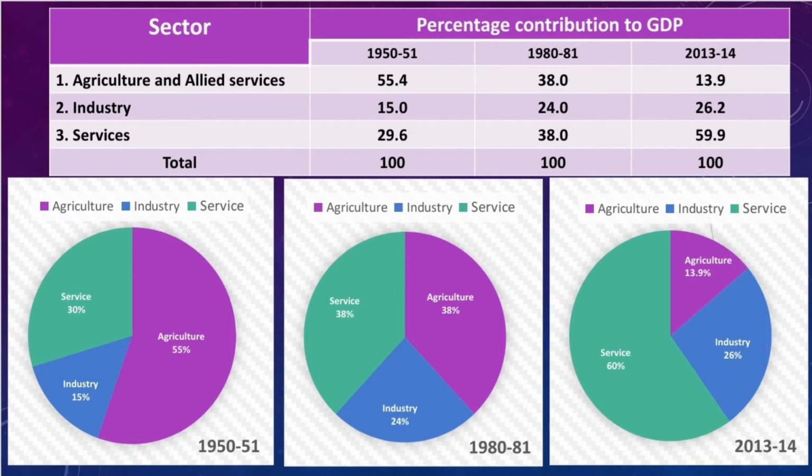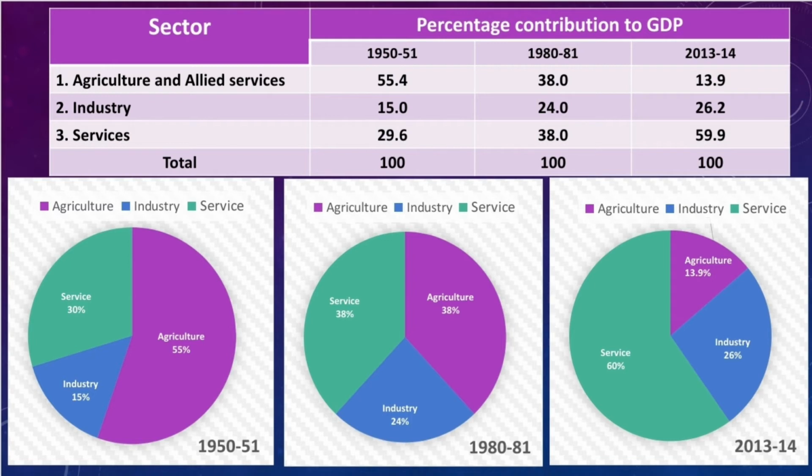Agriculture's contribution is increasing, but its share in the GDP is not increasing, because the share of the industry and service sectors has grown faster than that of agriculture.